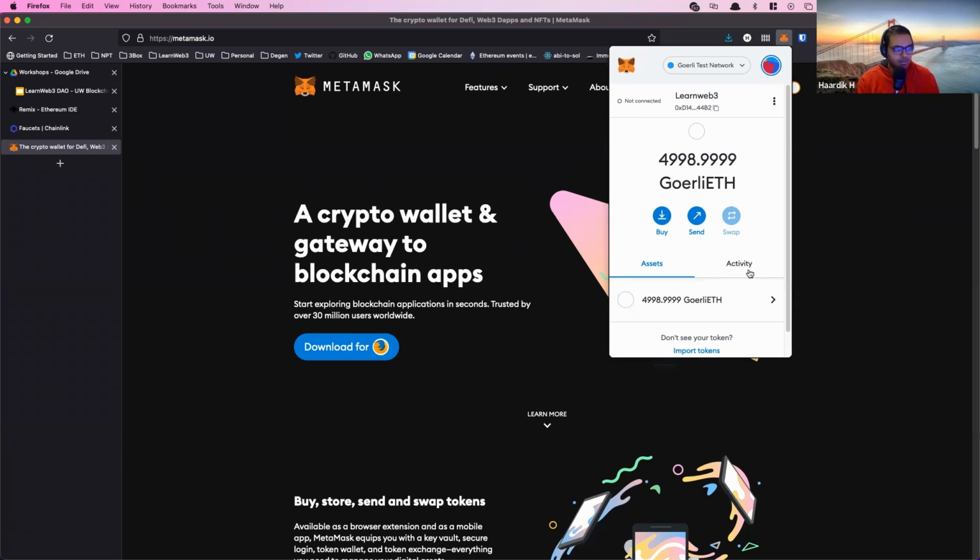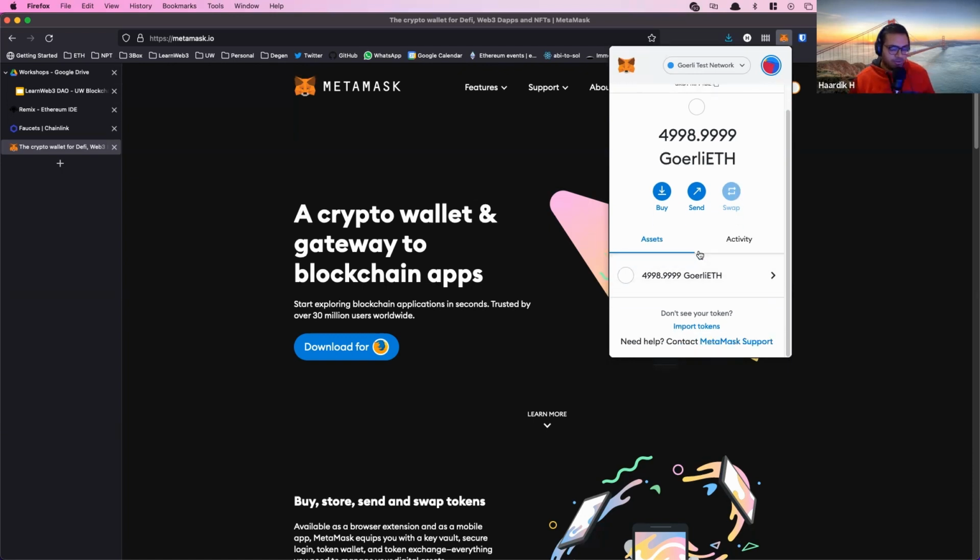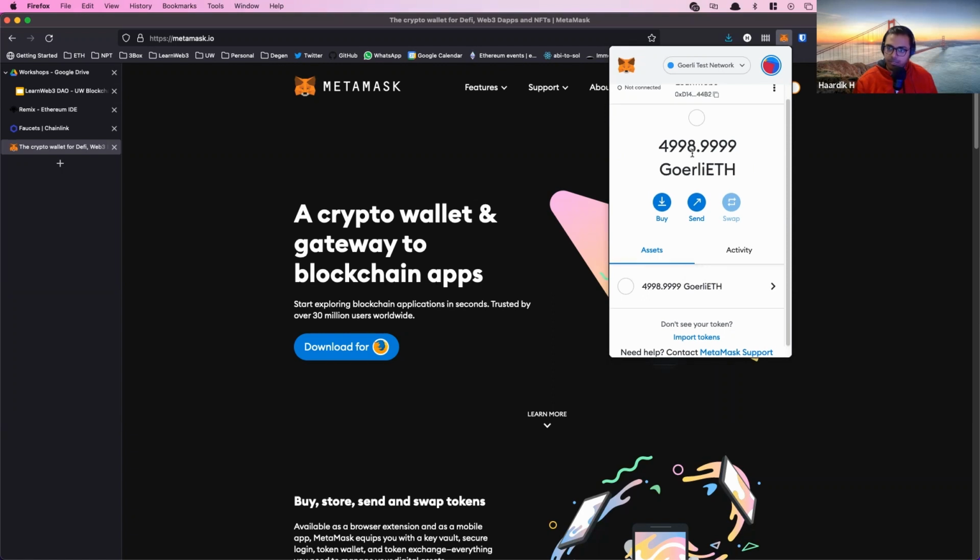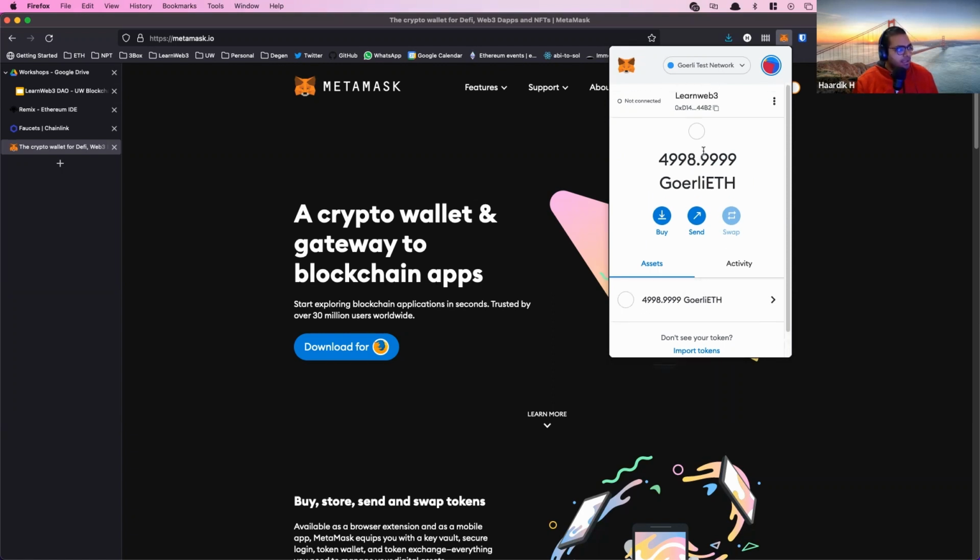So we're going to do a little bit of a setup. You'll start off with 0, but go to the Goerli test network. And the first thing you want to do is get some Goerli ETH, right? So you can actually make transactions on the Goerli network and whatnot.